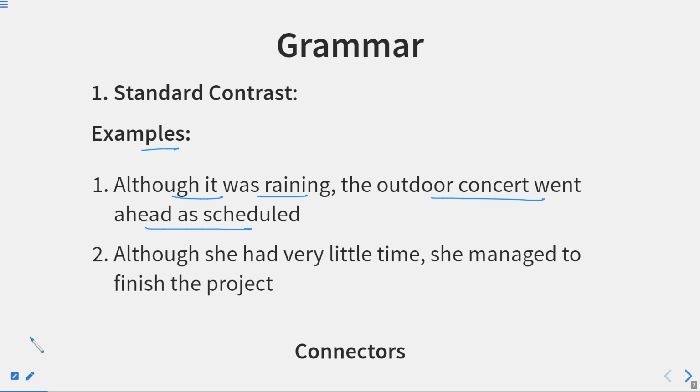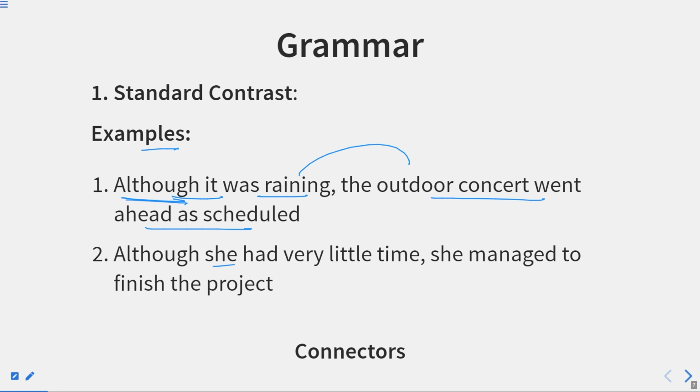But here, the raining did not disturb it at all. Although it was raining, the outdoor concert went ahead. It means it was not disturbed at all by the raining. So these two situations are opposite to each other, so we can use the word although.